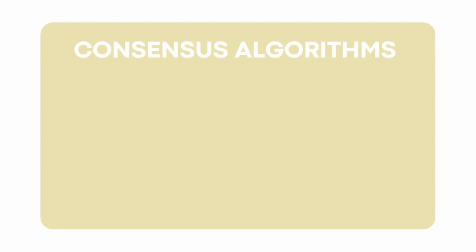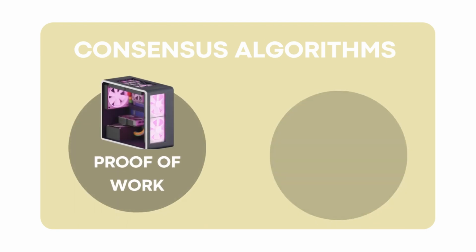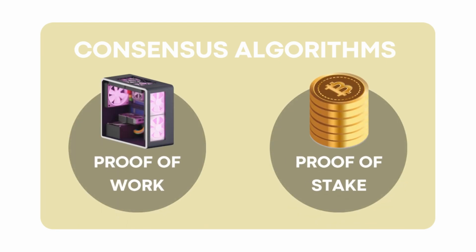We will explore two popular consensus algorithms used in cryptocurrencies, proof of work and proof of stake. We will delve into how they work and highlight their advantages and disadvantages.